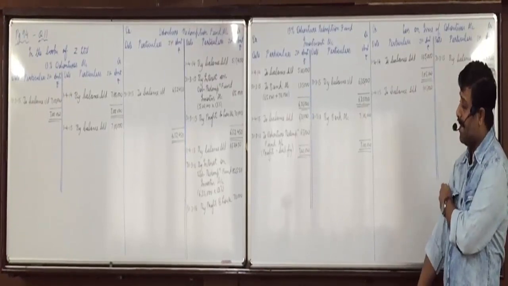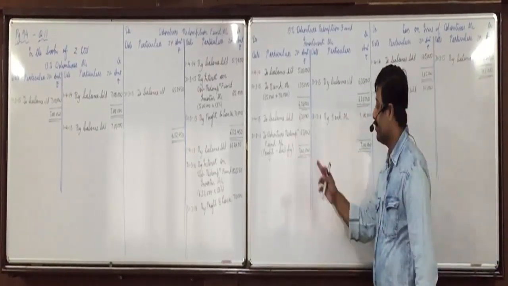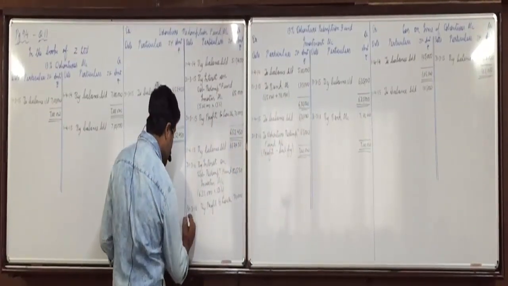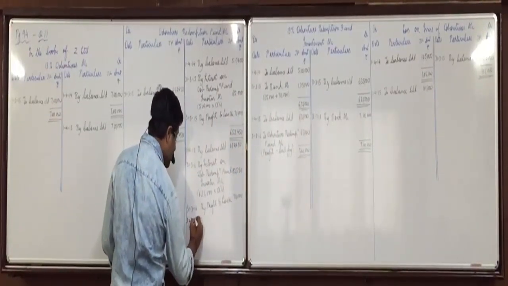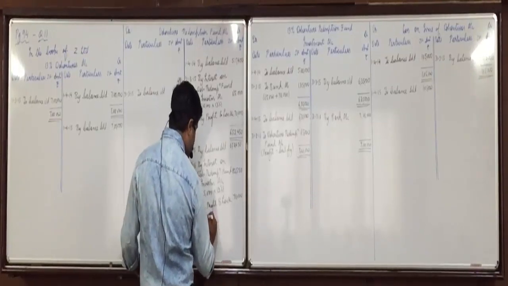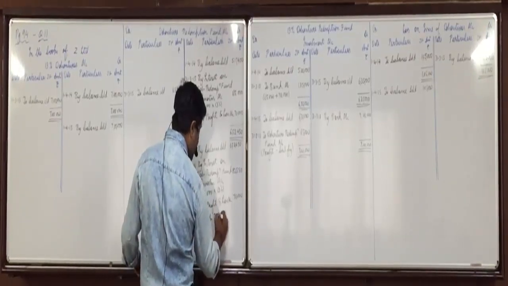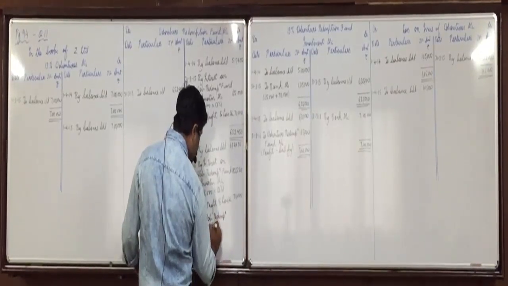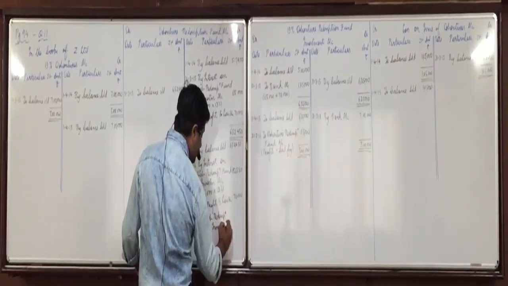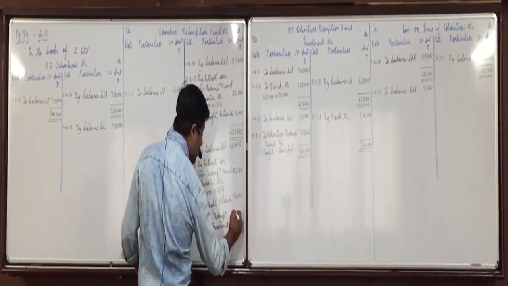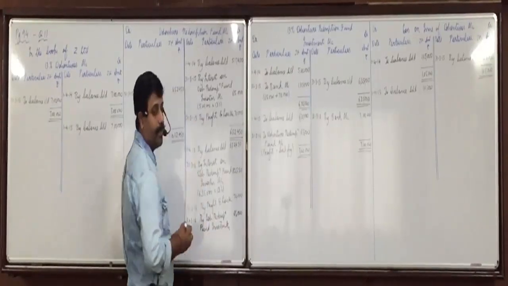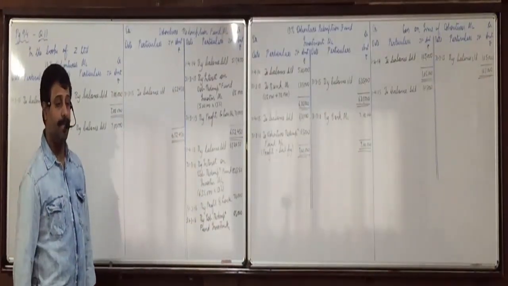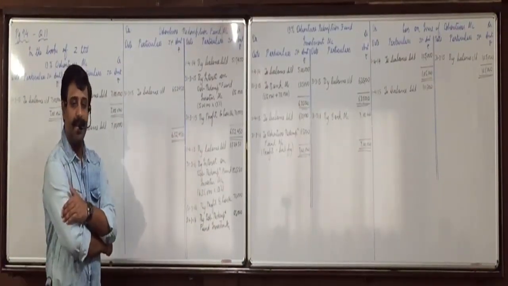Then where will it come in the fund account? Debit side. Where will this come in the fund account? Opposite side, credit side. Credit side 31,316 by debenture redemption fund investment account 65,000. Right, everyone?